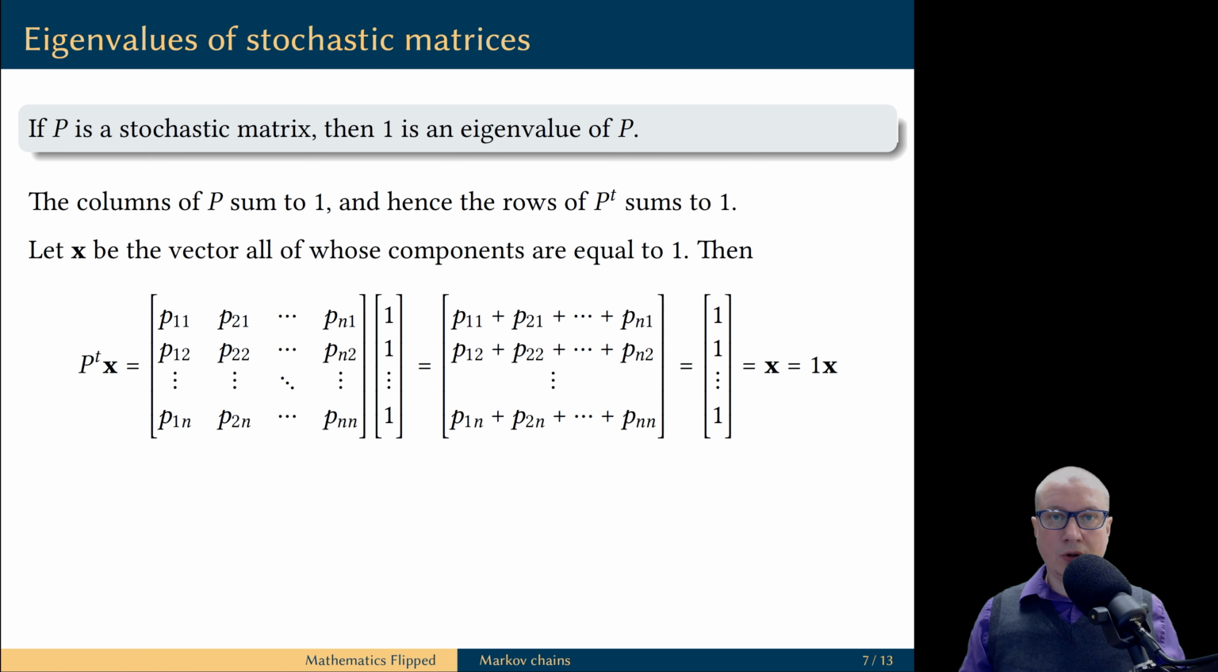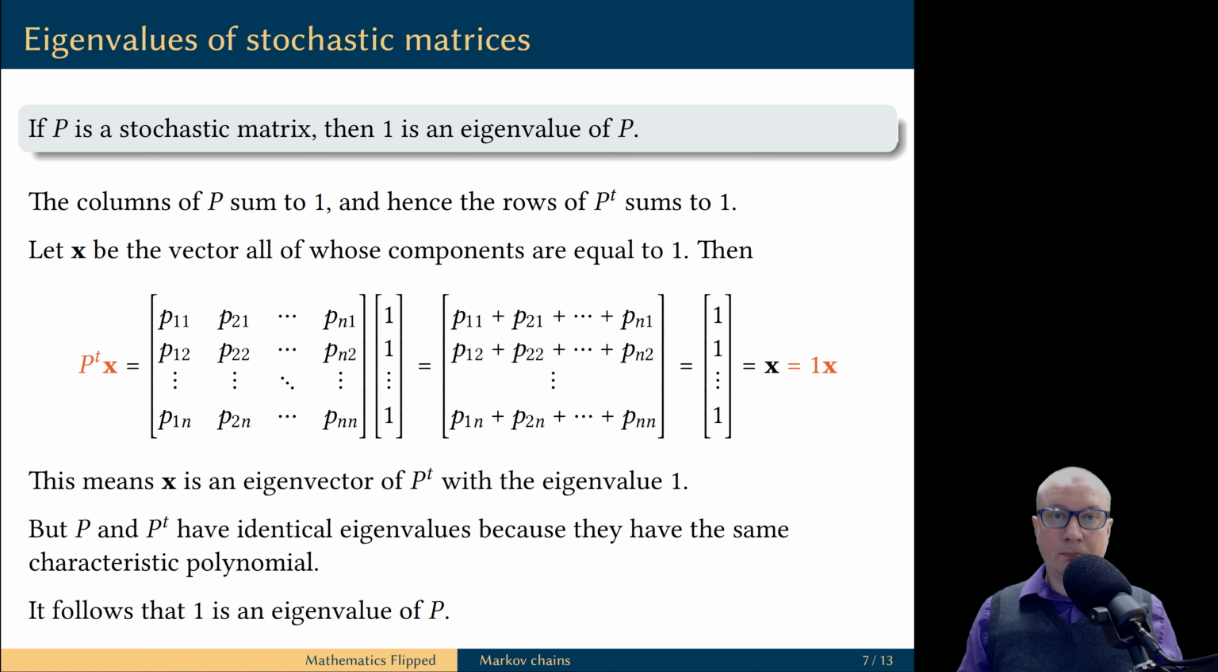We assumed that all columns of P add up to 1, and therefore we see that P transpose multiplied by vector x is equal to the vector x, which is the same as the scalar multiple of the vector x by scalar 1. This shows that the vector x is an eigenvector of the matrix P transpose, which corresponds to the eigenvalue 1. But in one of the earlier videos, we proved that a matrix and its transpose have identical eigenvalues because they have the same characteristic polynomial. In particular, it follows that 1 is also an eigenvalue of the matrix P.